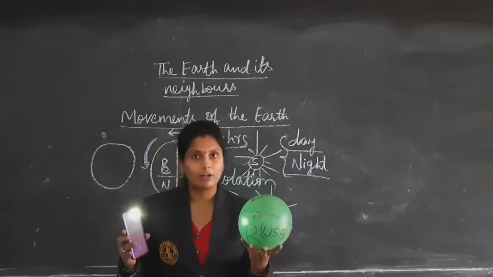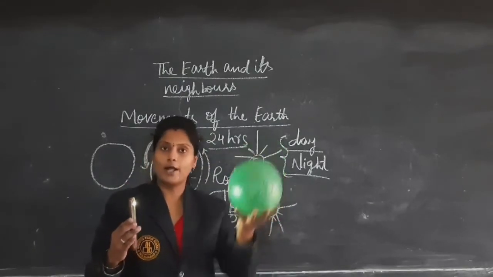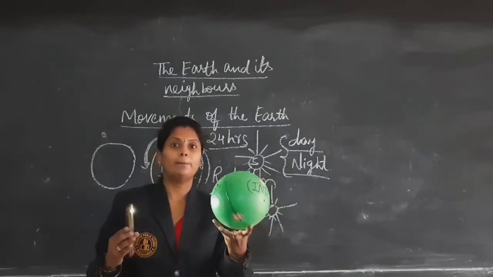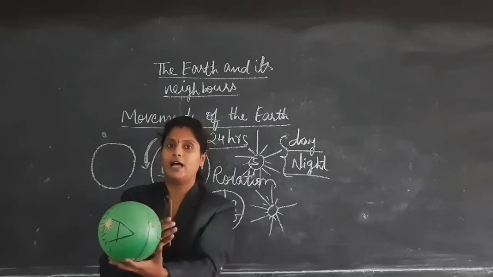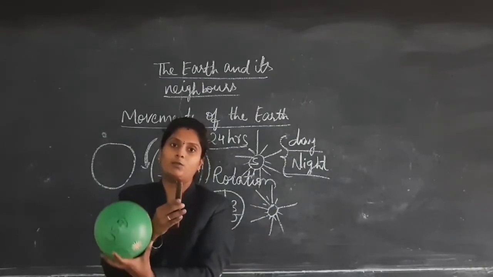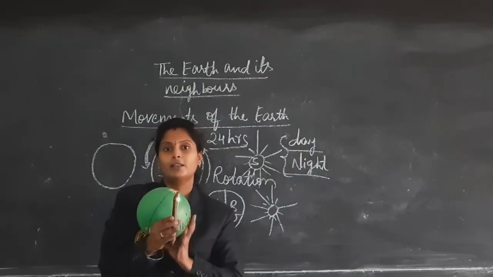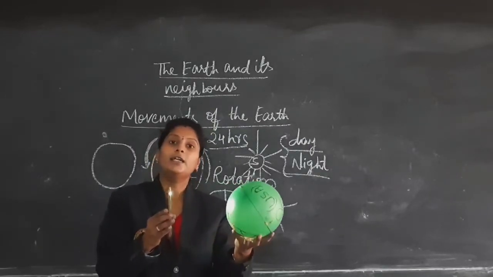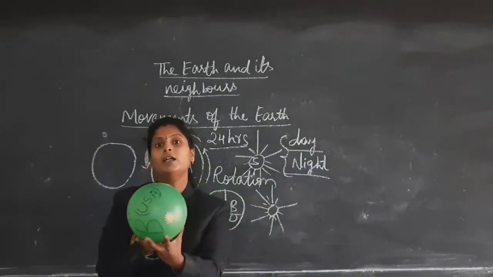What is revolution? Here is the sun. The sun's position never changes. Only the Earth's position will be changing. That means Earth will be rotating itself and revolving around the sun. If you observe, my right hand with the torch is not moving, but only my left hand with the ball is moving. That means Earth is revolving around the sun. It is rotating itself and revolving around the sun.